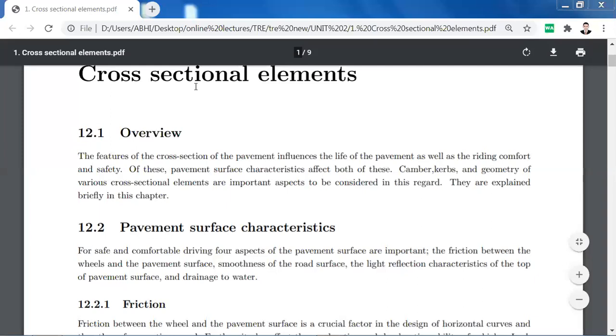These four things are very important because your highway design is incomplete without them.